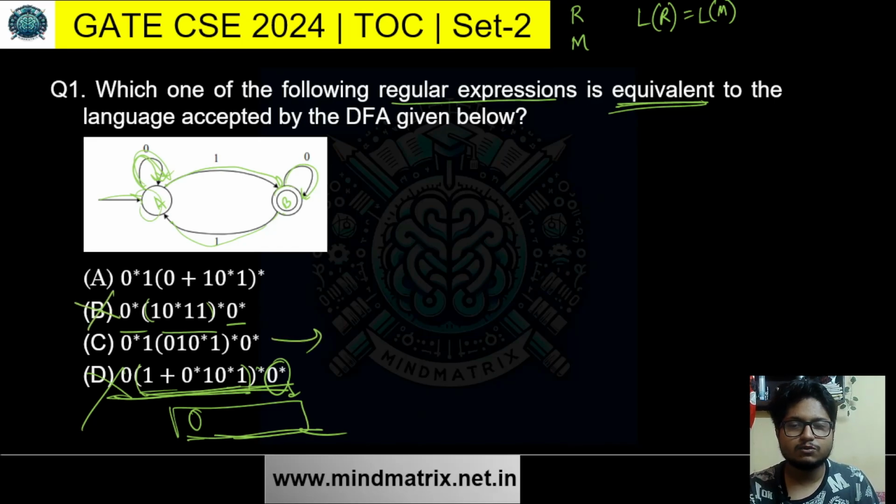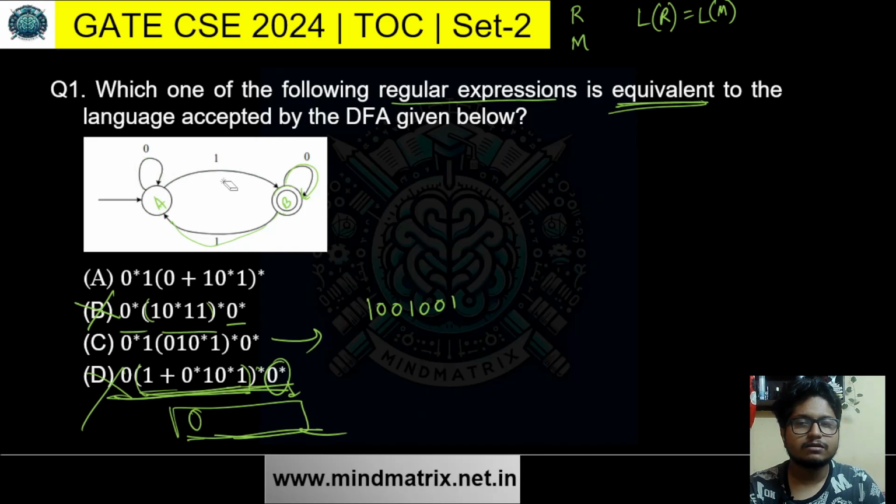Now for this one it is a bit tricky. You can try, but you cannot generate a string from the regular expression that will not be accepted by the machine. You are checking that for contradiction, right? But the reverse, let's talk about this string. Let's run it on the machine first.